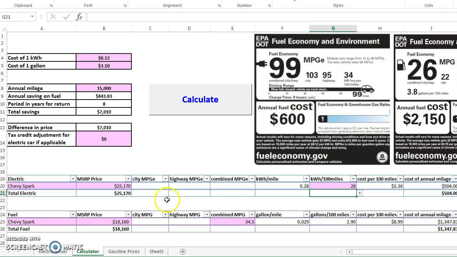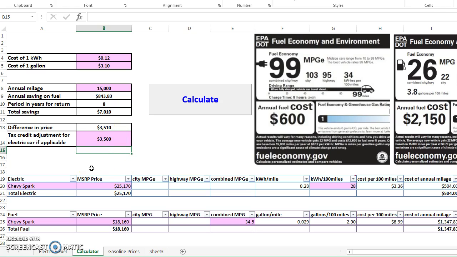But the very important thing to consider is that the government subsidizes and encourages people to buy electric cars, so they give a tax credit for electric cars of up to $7,500. But you can only apply it towards your tax liability. So if you have a refund, then probably you're not going to use the tax credit because it's not refundable. However, if you have, for example, a tax liability of $3,500 to pay, this credit will